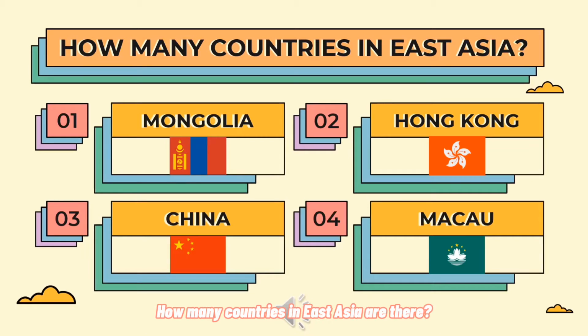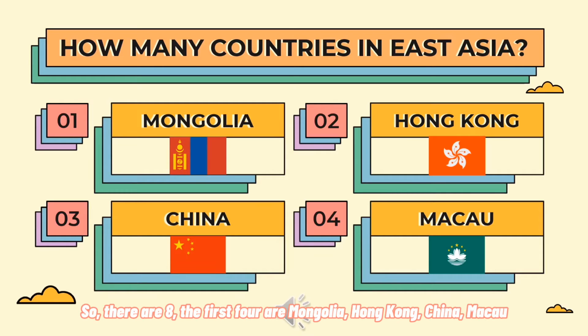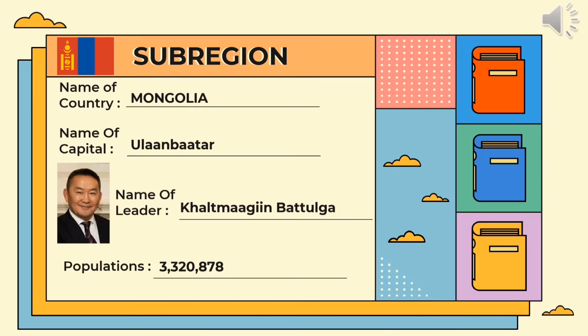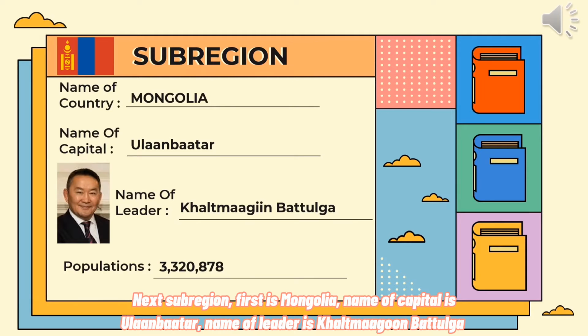How many countries in East Asia are there? So there are 8: Mongolia, Hong Kong, China, Macau, Taiwan, Japan, North Korea, and South Korea. Next, the sub-regions. First is Mongolia. The name of the capital is Ulaanbaatar.